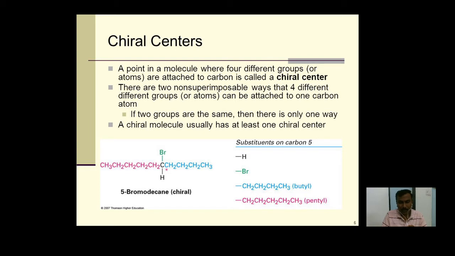The fifth carbon atom is attached to four different groups: first the hydrogen, second the bromine, third the butyl group, and fourth the pentyl group. Along the decane chain, that means 10 carbon atoms, only the fifth carbon is the chiral center. So this molecule is a chiral molecule.